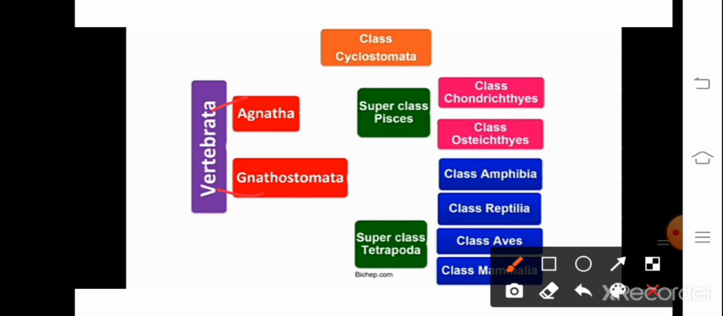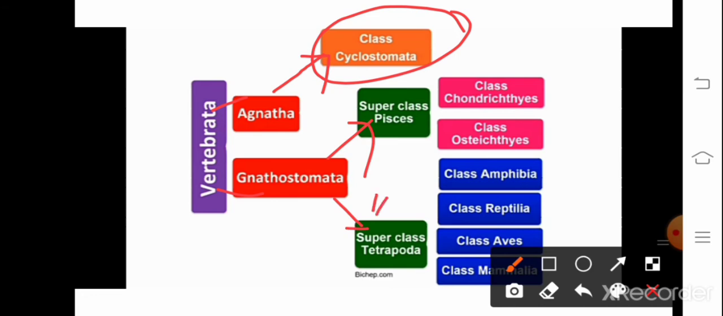How to pronounce? Agnatha and Gnathostomata. This Agnatha includes jawless animals, and it has only one class, that is class Cyclostomata. Clear? I repeat, Vertebrata has two divisions, Agnatha and Gnathostomata. Agnatha has one class, that is called Cyclostomata. And what about Gnathostomata? Gnathostomata includes those animals which have jaws.